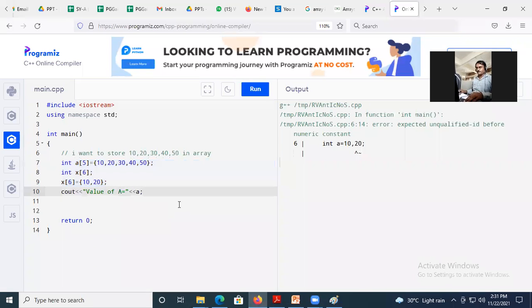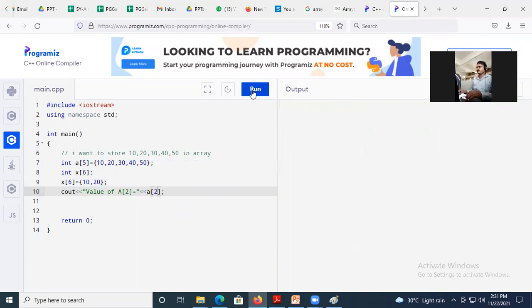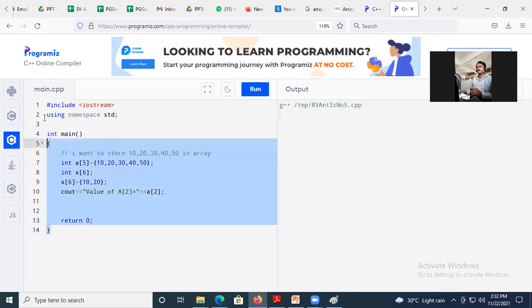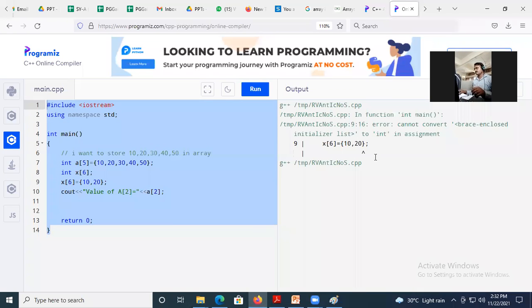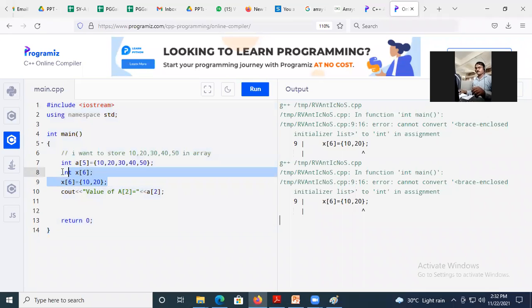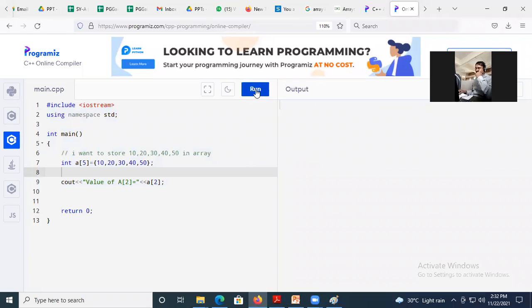The value of a2, here I am going to display the value of a2. Okay, the value of a2 is 30.